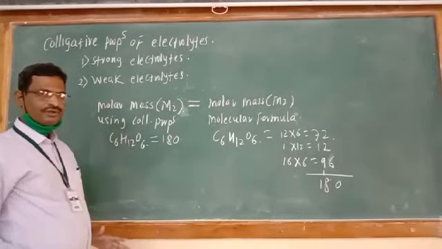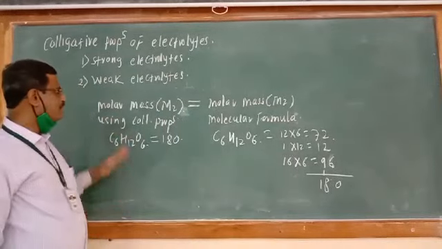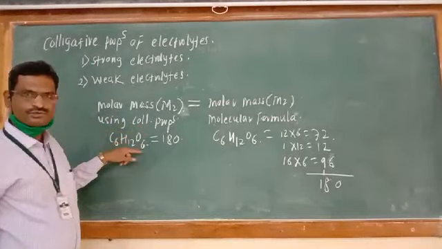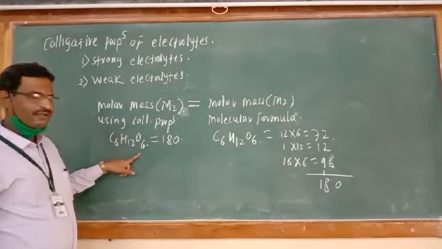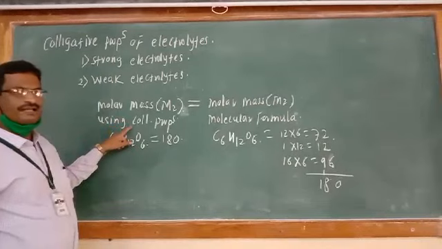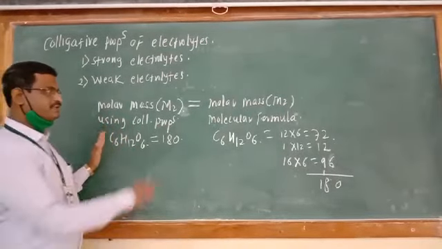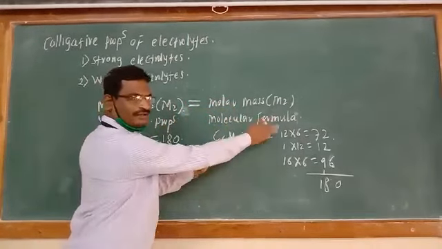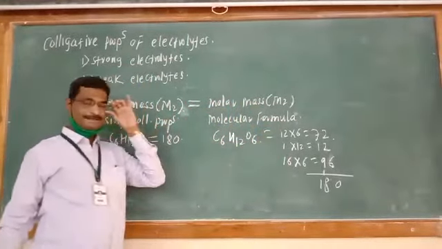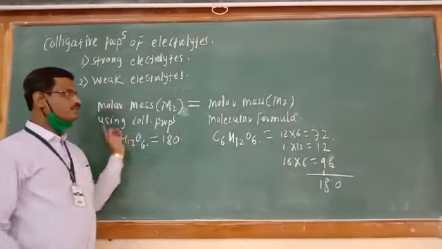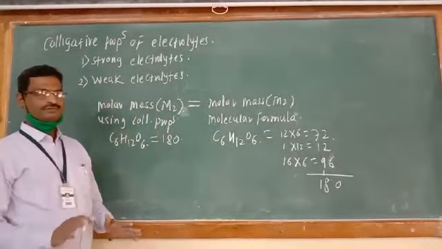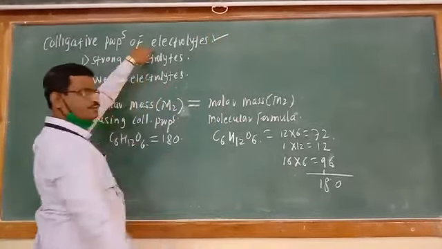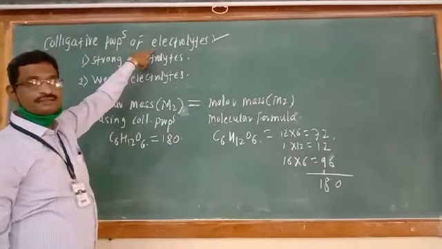Therefore, it is well known that colligative properties are the properties of non-volatile non-electrolyte solute, and the molar mass determined from colligative properties of a non-electrolyte is the same as the molar mass obtained by adding the atomic masses. The molar mass by these two methods is the same. But if we take the example of an electrolyte, we have to study the electrolytes' colligative properties.